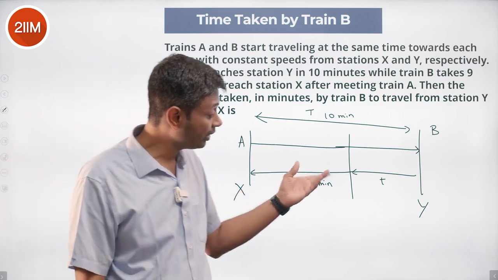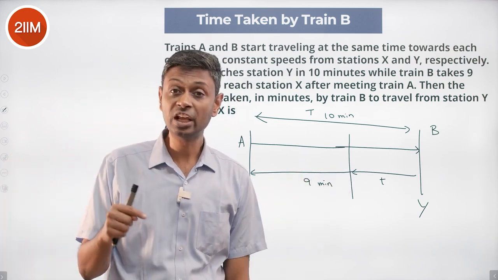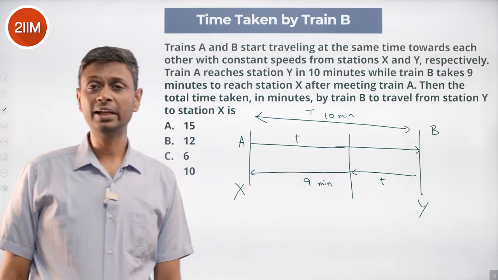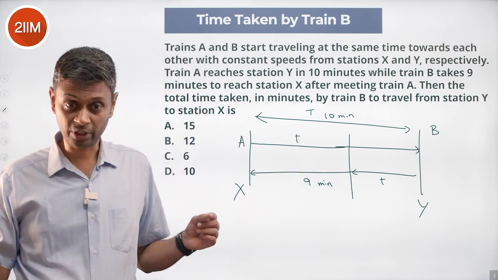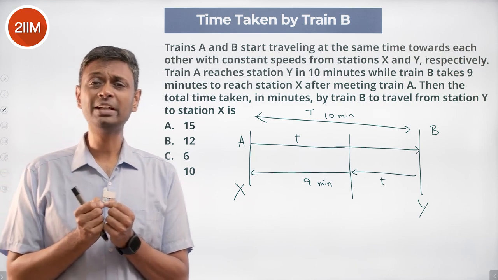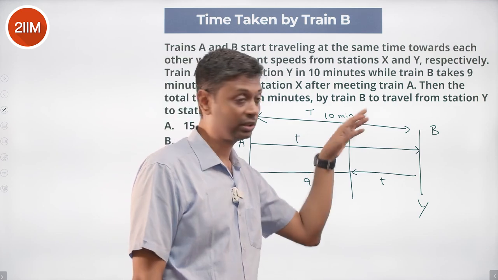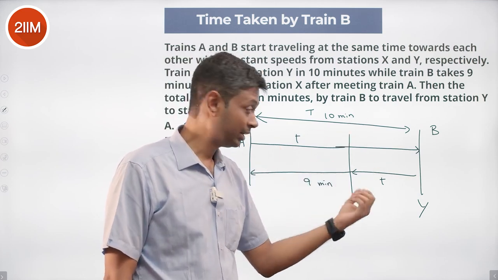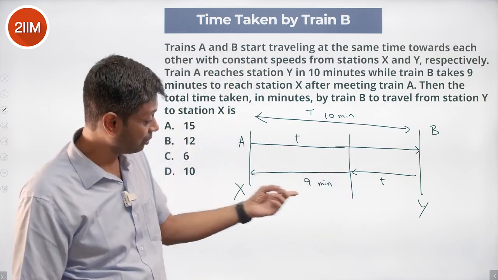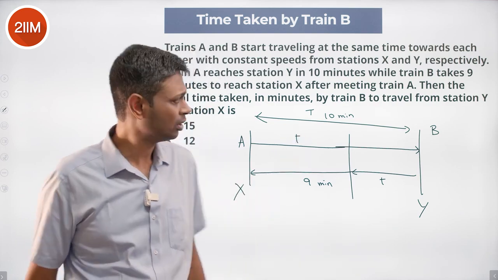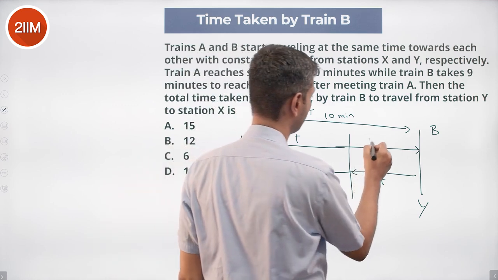To get to this point, train B takes T minutes. Train A should have also taken exactly T minutes. Why? Train A and train B meet at that point. They start at the same time, meet somewhere. Let's say they meet after T minutes. Yes, good. After which train A goes on to Y, train B goes on to X. This time is 9 minutes. These two times taken should be equal. Why? They meet at that point. What is this time taken? This is 10 minus T.